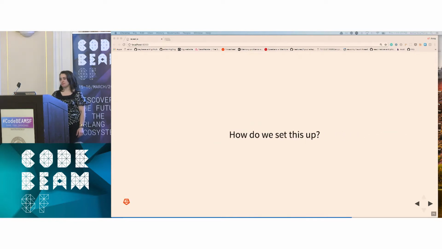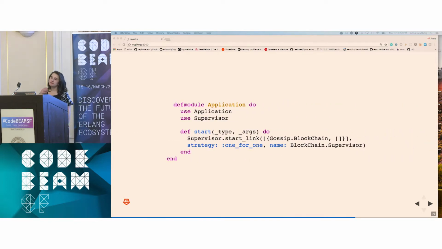So how do we set this up? In our application.ex file, which runs when we start our app, we pull in the use Supervisor behavior, and we call Supervisor.start_link and pass it some arguments. The first argument is a list of tuples, and each tuple takes a module and initial arguments. And then there are various strategies. The strategy that we're using is one-for-one, so if our process dies, restart it. And then we give our supervisor a name so we can reference it later.